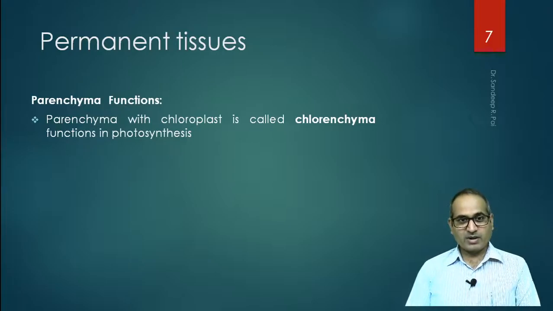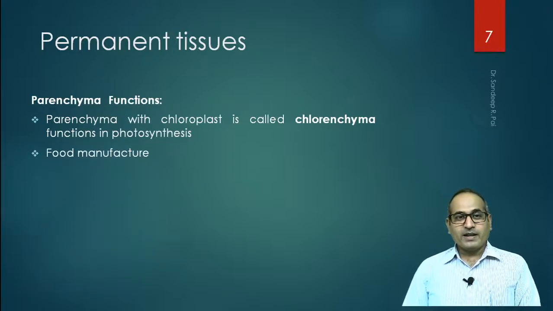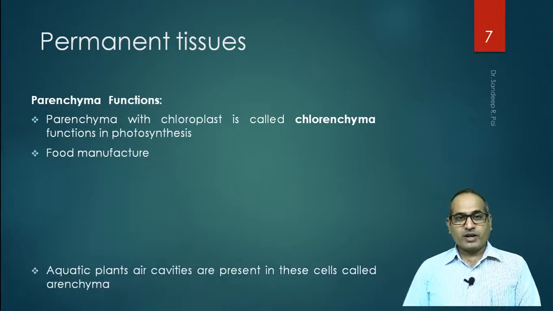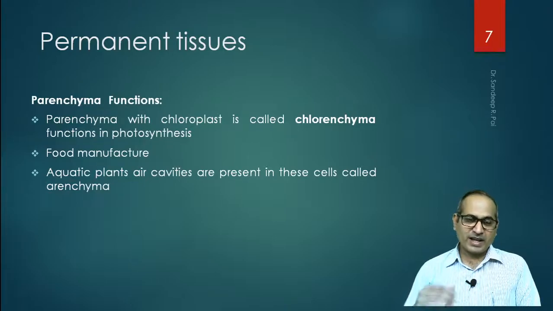The parenchyma cells which contain chloroplast are called chlorenchyma. The main function of parenchyma is food manufacture, and in aquatic plants, air cavities are present. These air cavities are also called aerenchyma because there is air in them.